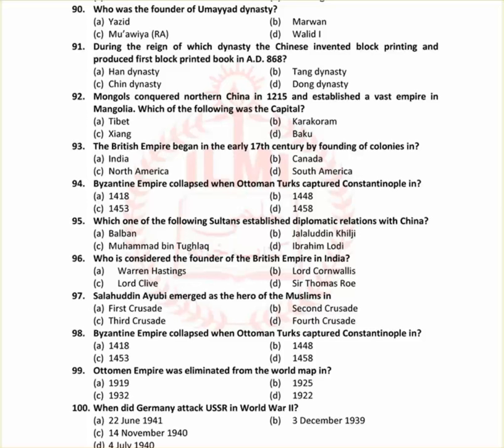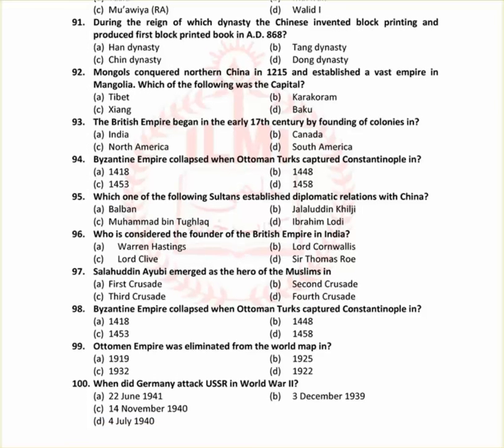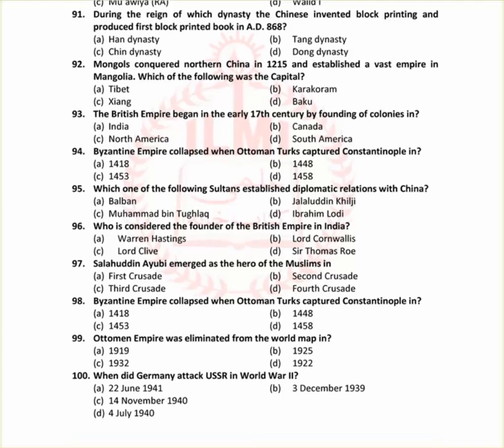Byzantine Empire collapsed when Ottoman Turks captured Constantinople in 1453. C option. Which one of the following sultans established diplomatic relations with China? तो अभी हमने पढ़ा मोहम्मद बिन तुगलक थे. Who is considered the founder of the British Empire in India? Lord Clive. C option. Salahuddin Ayyubi emerged as the hero of Muslims in Third Crusade. C option. Byzantine Empire collapsed when Ottoman Turks captured Constantinople in अभी हमने पढ़ा 1453.